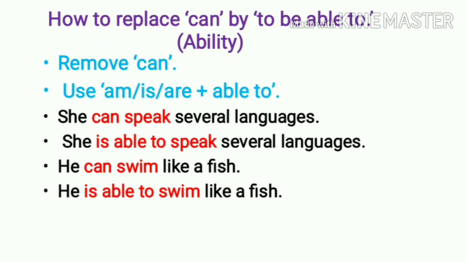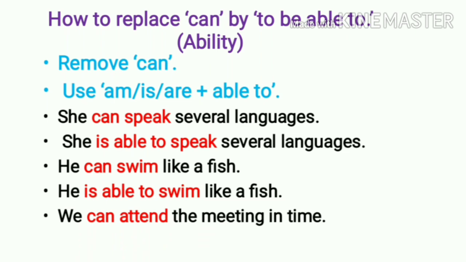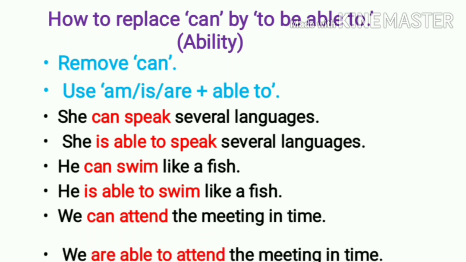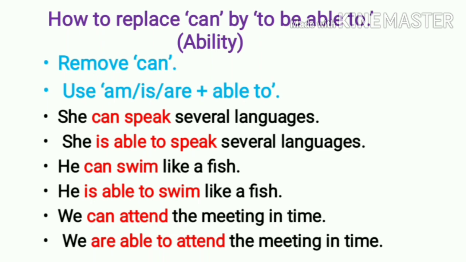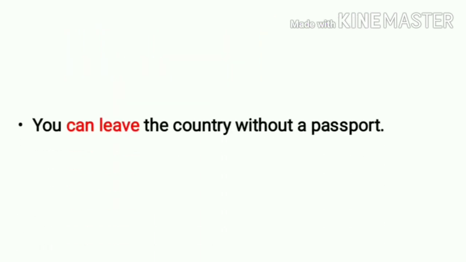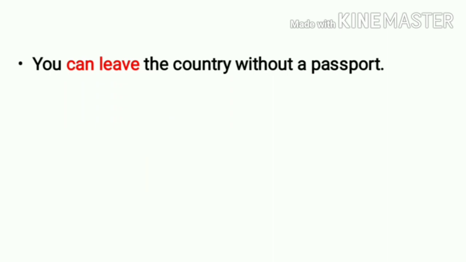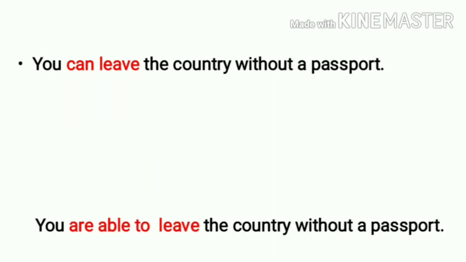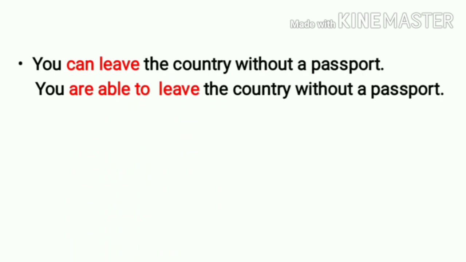He, that is singular, and that's why I have made the use of is. We have removed can. We can attend the meeting in time. Remove can. We, that is plural, and so we have made the use of are. We हे सब्जेक्ट हा करता अनेक वचनी असल्यामुळे आपण आर वापरलंय. We are able to attend the meeting in time. You can leave the country without a passport. Remove you. Remove can. You are able to leave the country without passport. After you, we make the use of are.